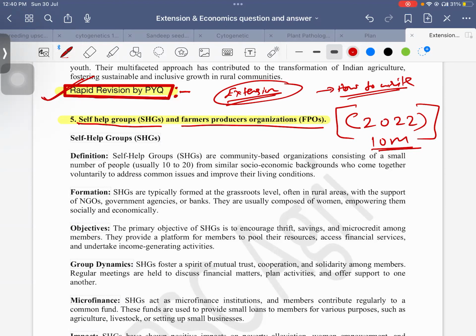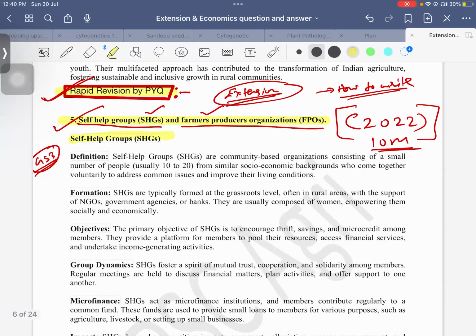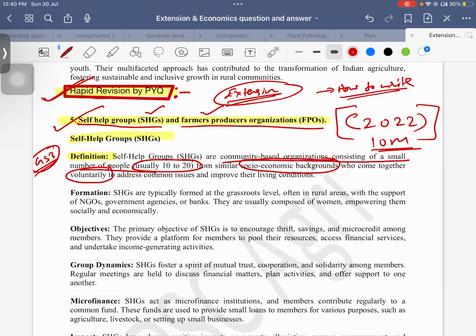So what is the difference? SHG and FPO are very important. Even for GS3 the syllabus has it, and even in our agriculture optional syllabus it is there. So what is SHG? When they ask about SHG and FPO, try to know the major objective-based differences between them and write. For example, the definition: it is a community-based organization consisting of a small number of people, usually 10 to 20, who are from a socio-economically similar background, and it is voluntary in nature. So this is the basis for SHG.